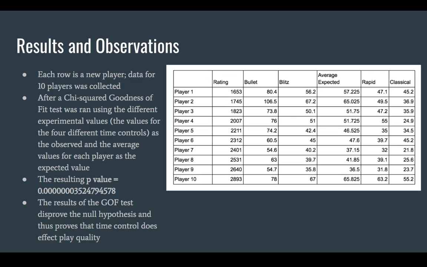After a chi-square test, a goodness of fit test was run using the different experimental values, the values for the 4 different time controls, as observed, and the average values for each player as the expected value. The resulting p-value was significantly low. The results of the goodness of fit test disprove the null hypothesis, and this shows that time control does affect play quality.